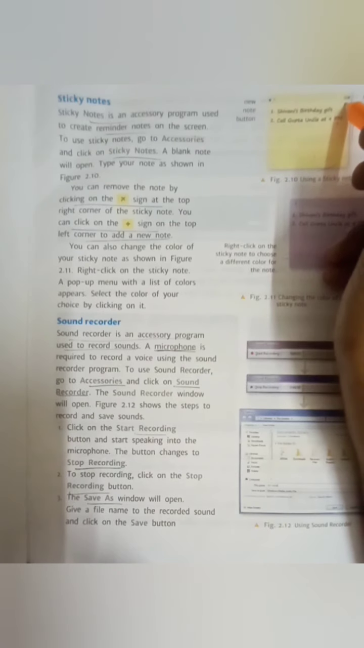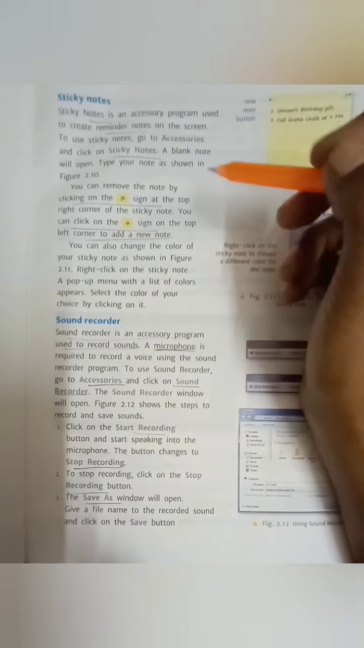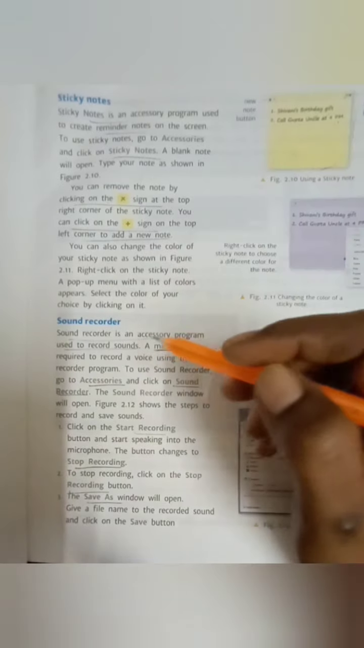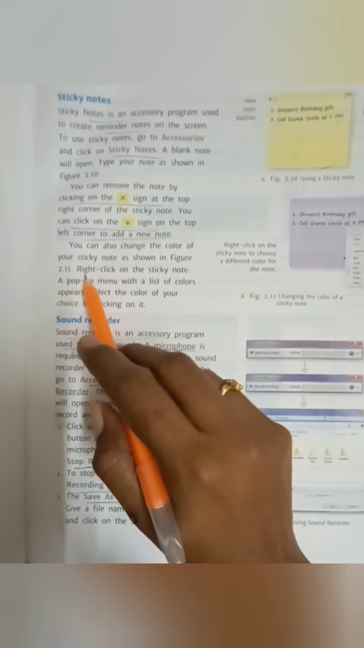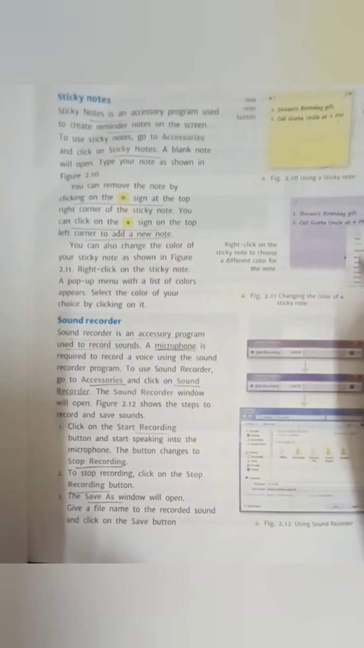If you want to delete that sticky note, you click on here. See, you can remove the note by clicking on the cross button. If you need a new one, plus button. Okay. Then next one is, see, if you right click on the sticky note, a pop-up menu appears like this. There you can change the color. Some colors are there. You can just click on the color. That color is changed. And then cut, copy, paste options are there. Delete option also there. Okay.